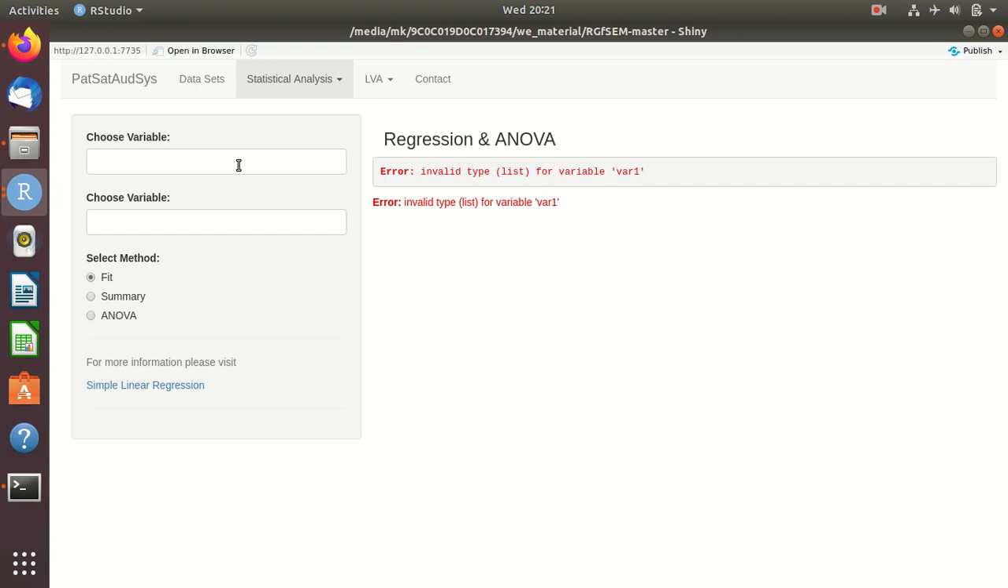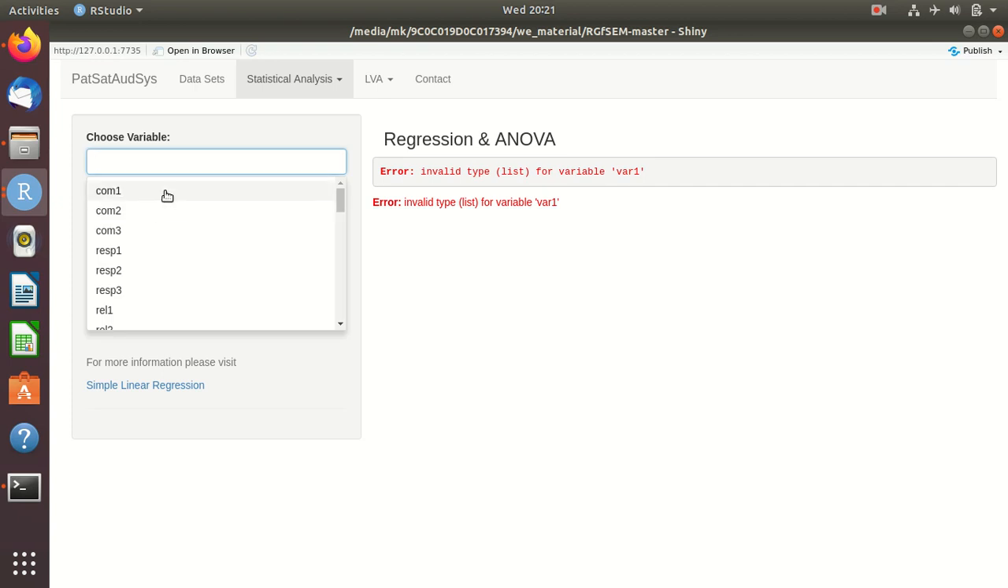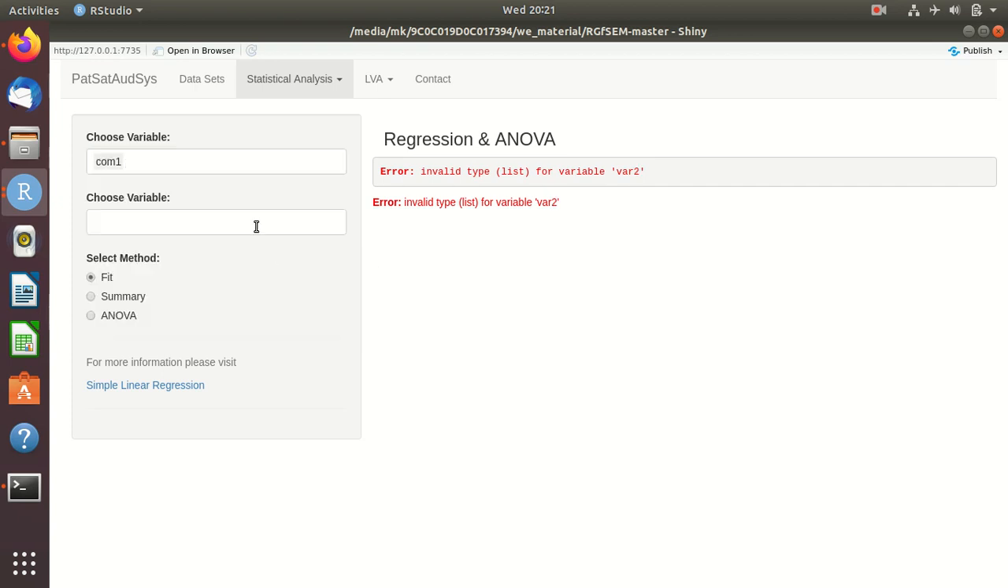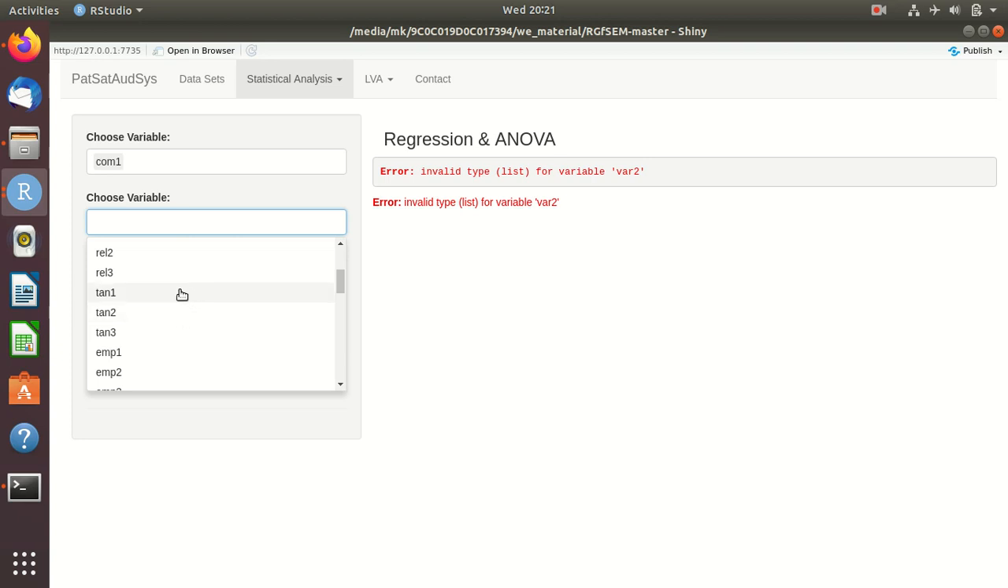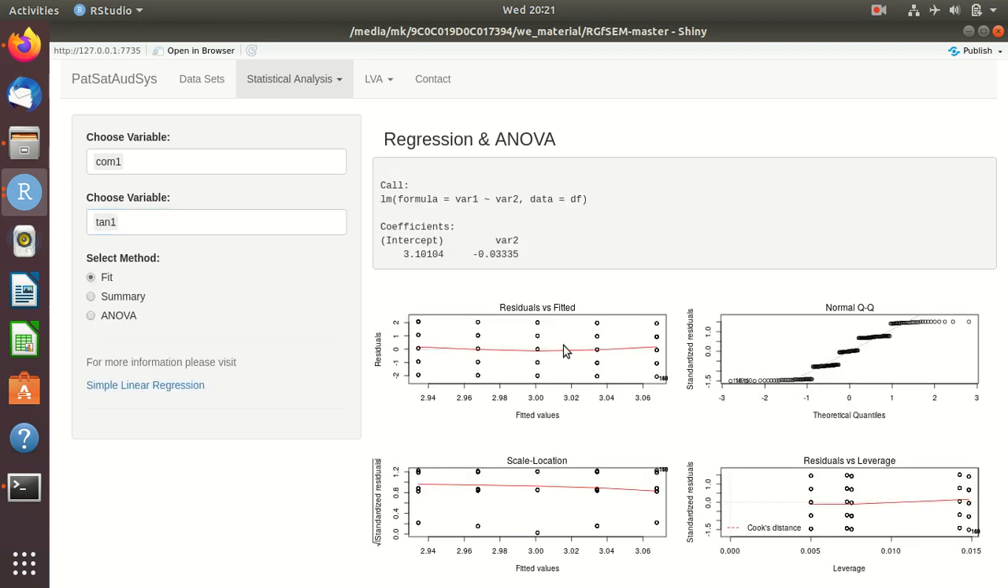You also have the regression. Suppose you want to find if communication depends on tangibility, so we can just perform regression just like this. See, this is our regression. Anyway, I'm not talking about the theory of regression. This is just the functionality. This is very much important for it.